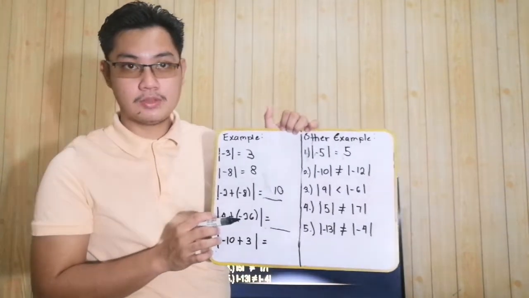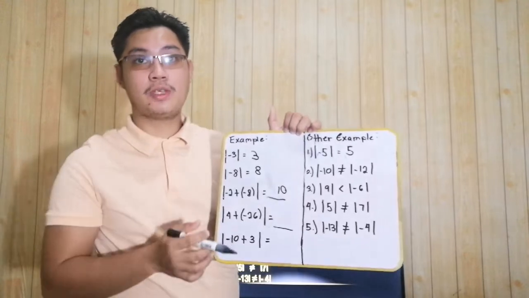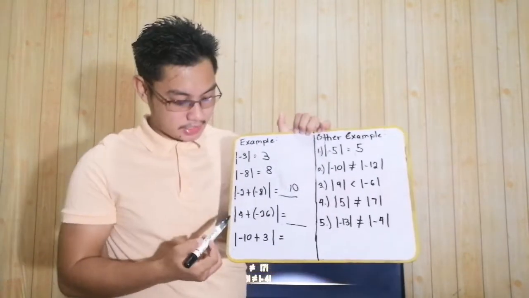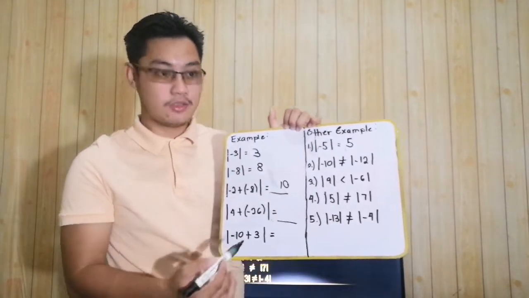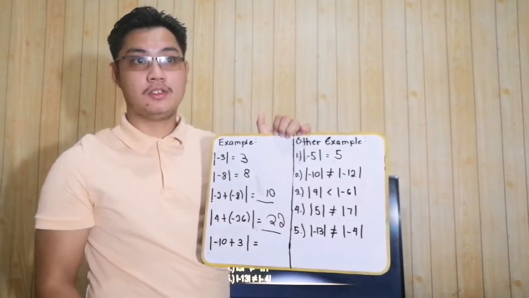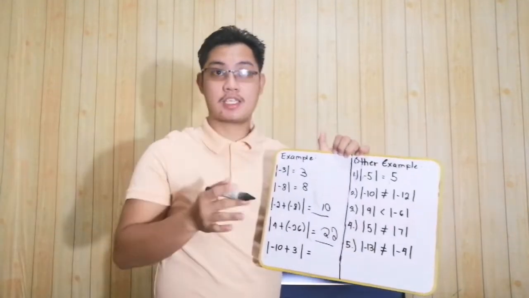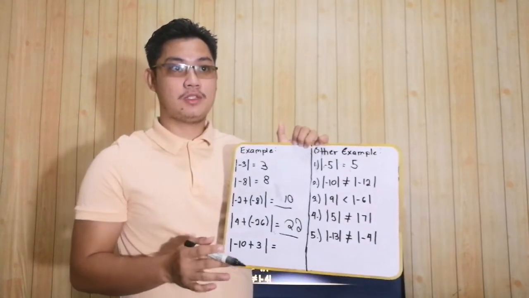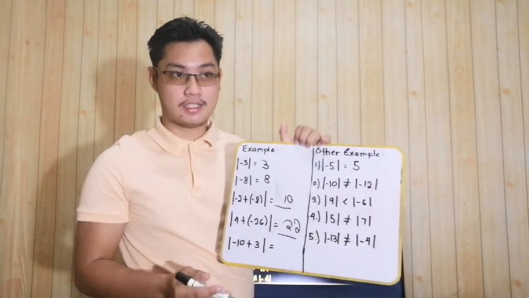Ano ang pinakamalaking value? It is negative 26. So, answer natin is negative 22. But I am asking the absolute value of this. So, we have positive 22. Diba? Again, if I am asking absolute value, your answer is always positive because there are no negative distance.